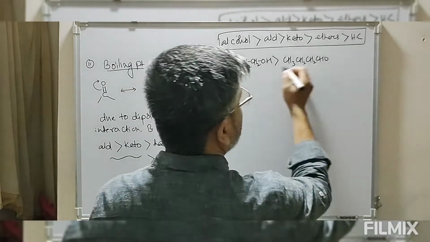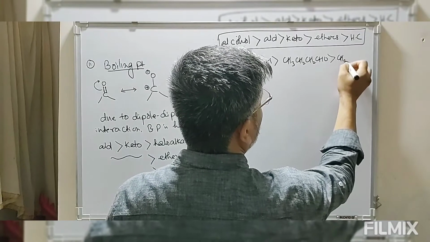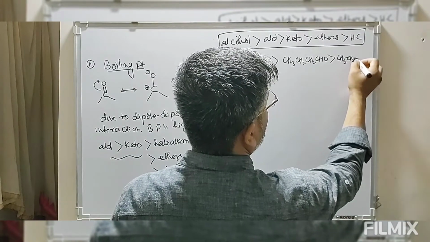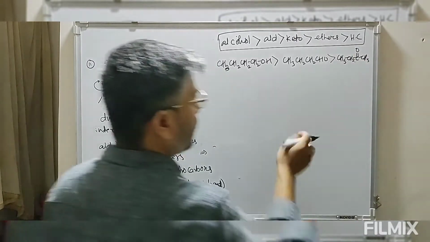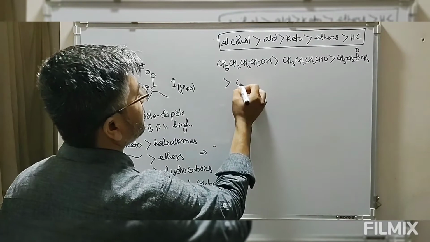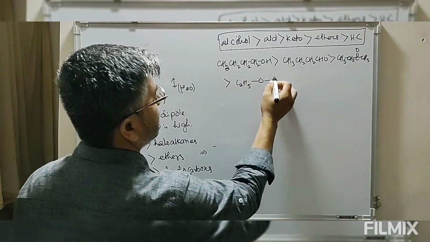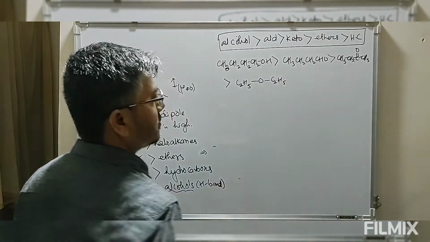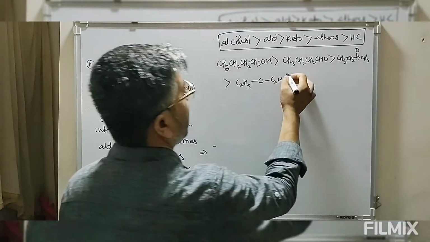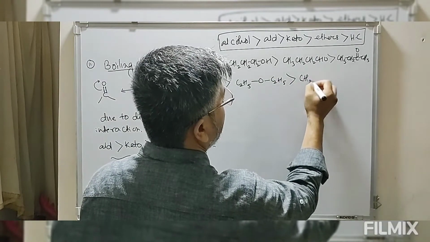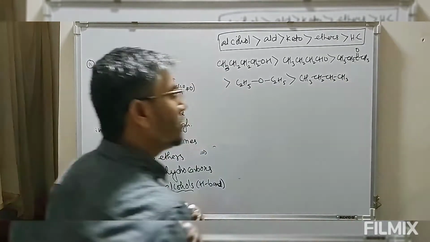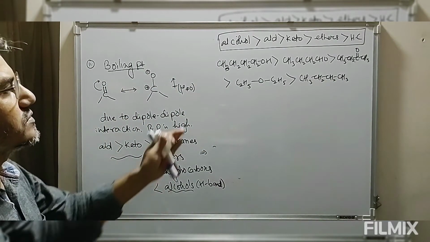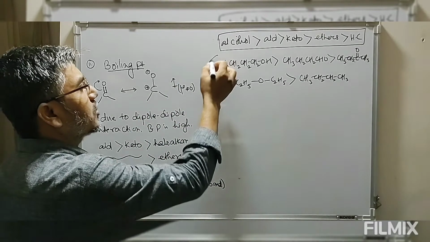This is greater than the boiling point of ketone. The boiling point of ketone is greater than, suppose we have this ether. So this ether has a higher boiling point than that of hydrocarbon. So this is how we compare the boiling points of the compounds.